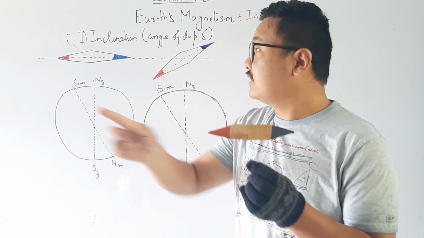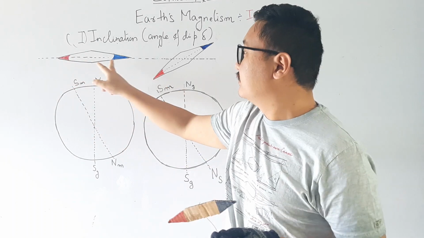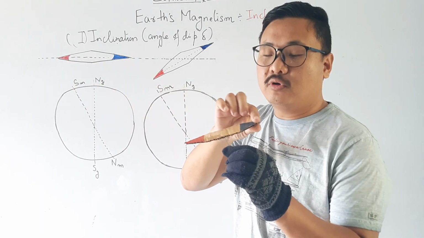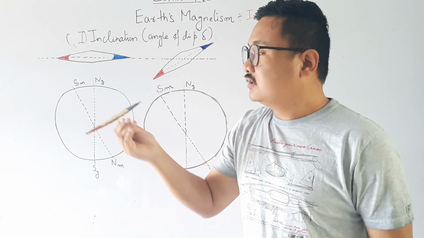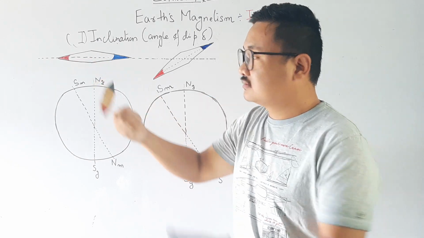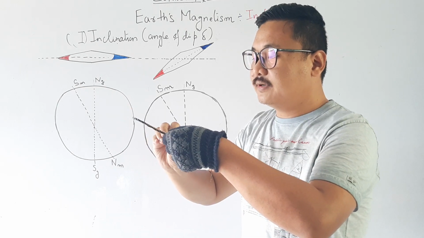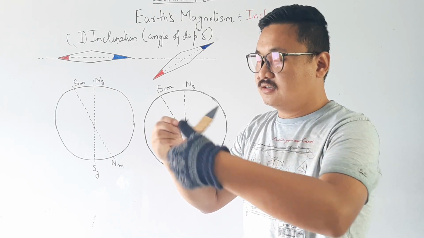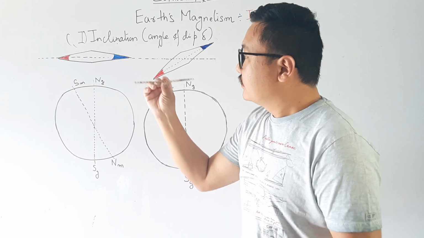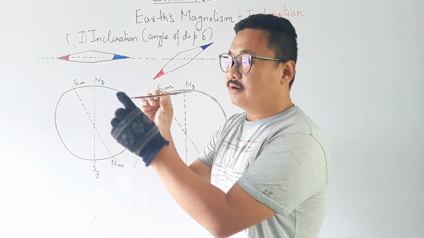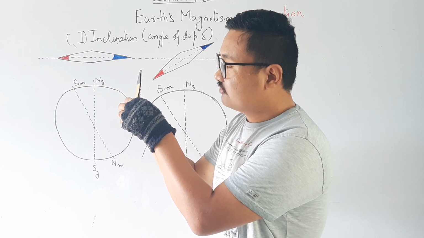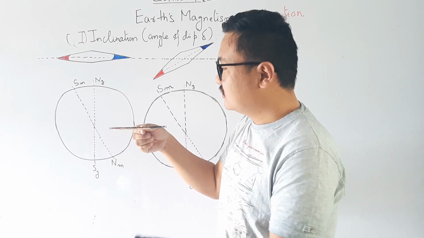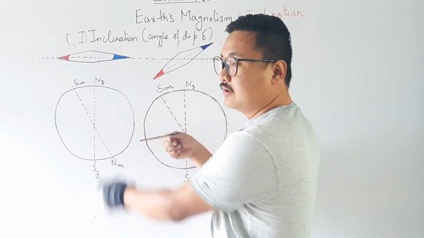This red is the north pole, this blue is the south pole. Whenever I put it like this, what will happen? The north pole of this needle is attracted by the south pole of our Earth.